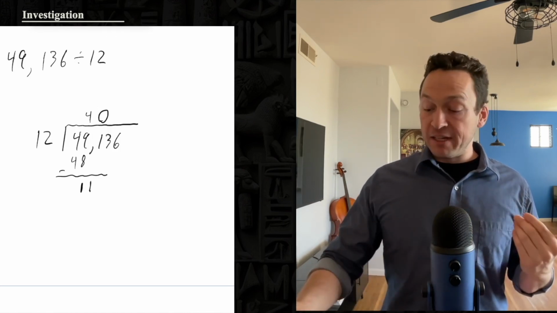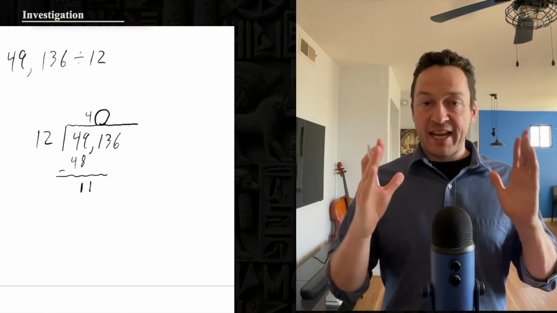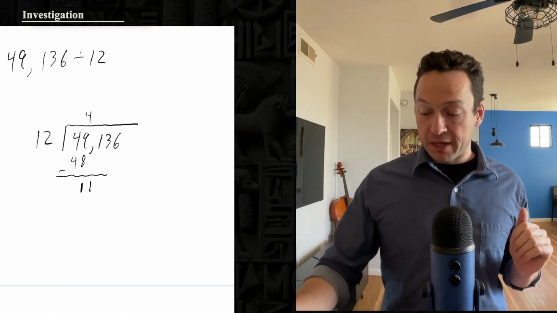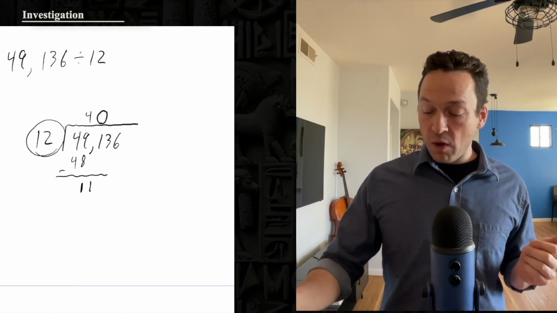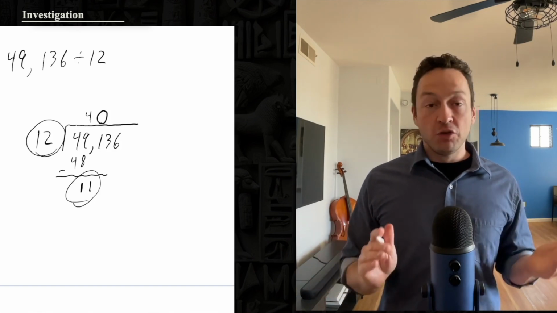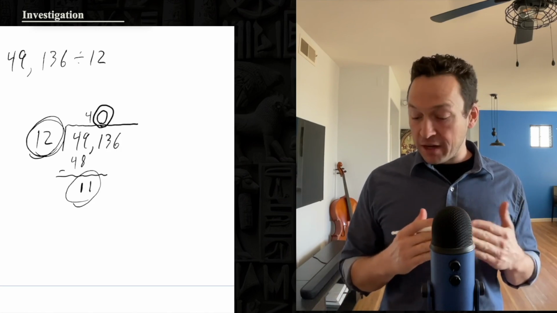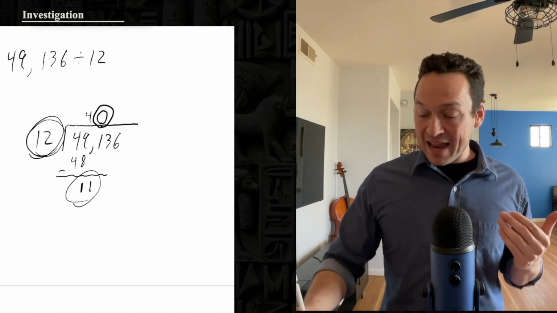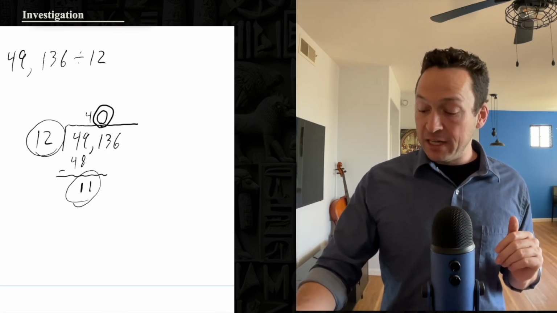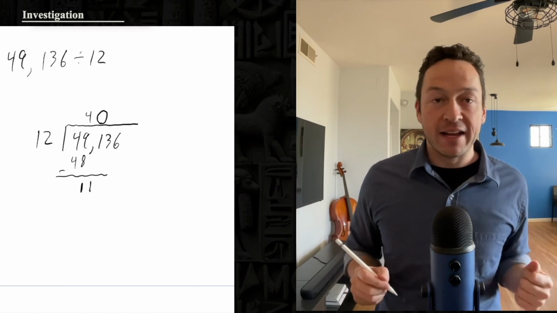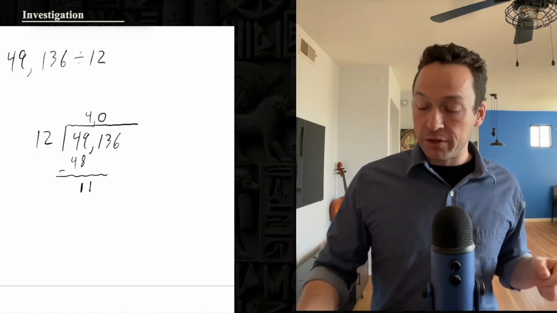Now, just a reminder, the dividend is the number we are dividing up. So now he's going to guess, once again, he's guessing what's going to be in the hundreds place. And he asks himself, well, what can I multiply in the hundreds place by 12 to get 1100? Well, as soon as we multiply some number of hundreds by 12, that's going to give us 1200 at least, and that is greater than this, which is only 1100. So there's going to be 0 in that place value. Look, there's already a 0. I'll make it look more like a 0 rather than a circling comma there, because that 4 is the thousandths place.